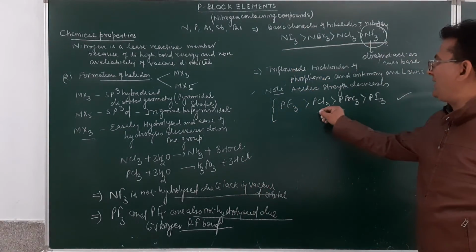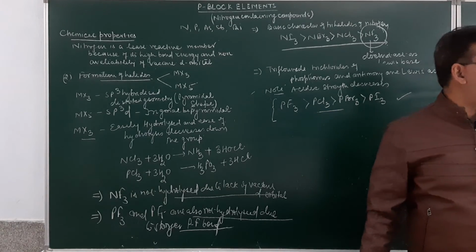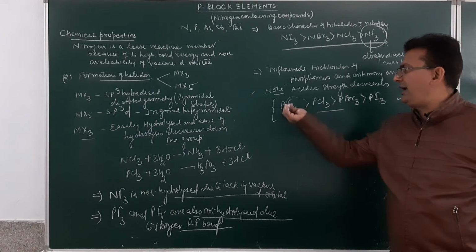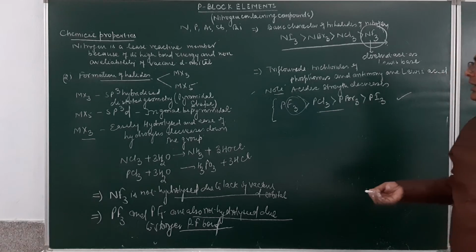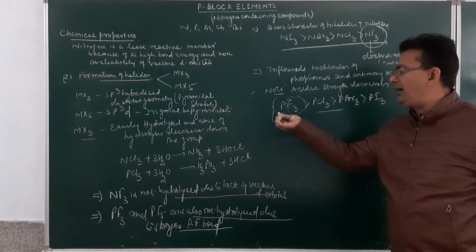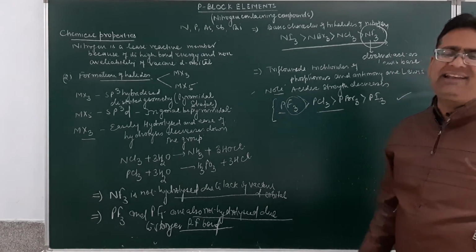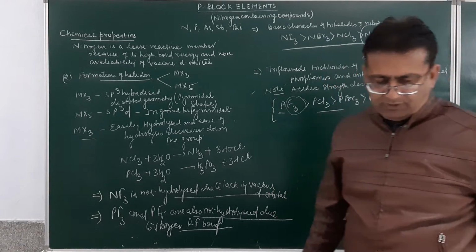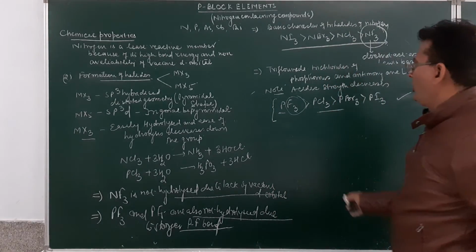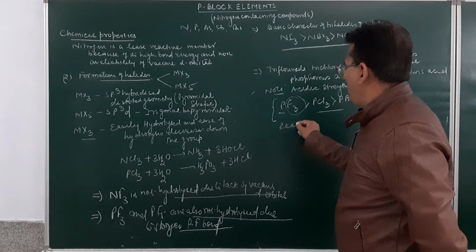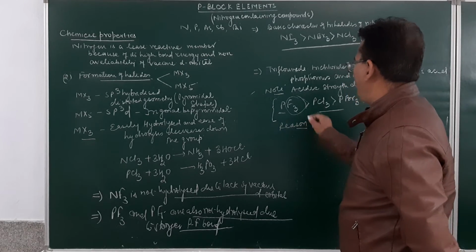Just see, why are they Lewis acids? Because the halogens attached to it are electron withdrawing in nature. So they will have an electron deficiency, so they can accept a pair of electrons and hence they will act as a Lewis acid. So the reason is the electron withdrawing effect of the halogen atom.